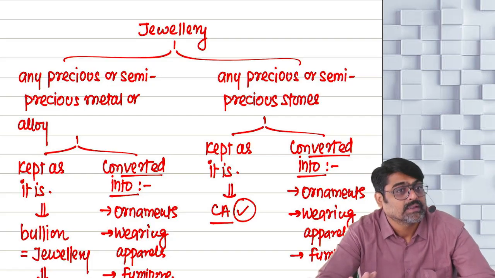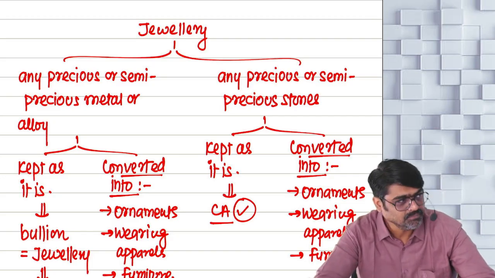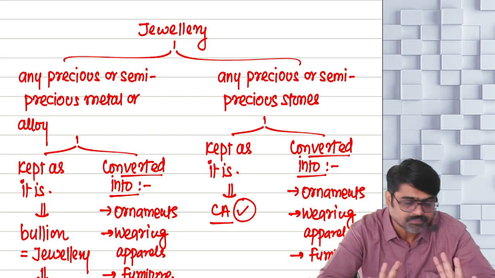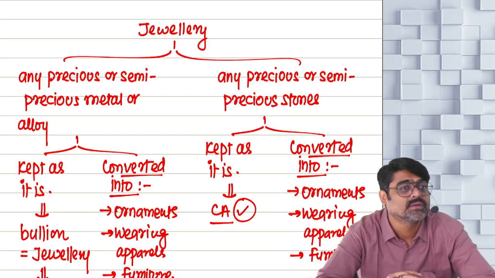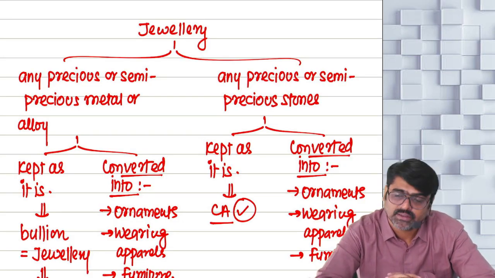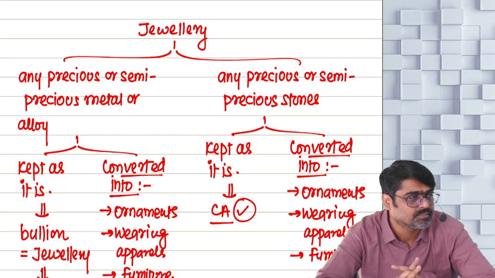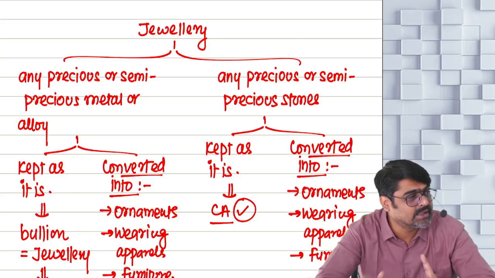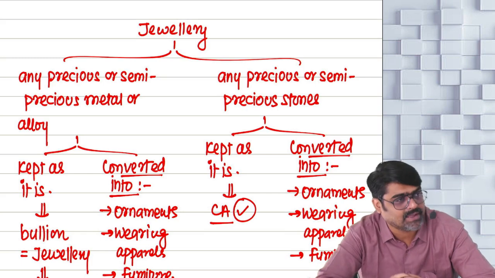Number 2, shares or securities held by FIIs as per the SEBI regulations of Indian companies. Yes or no? They will also be treated as capital assets. Next one, ULIPs whose maturity proceeds are not exempt under section 10(10D). Those ULIPs are also treated as capital assets.